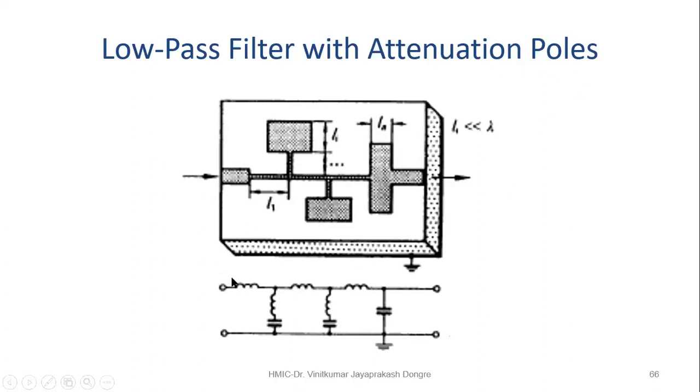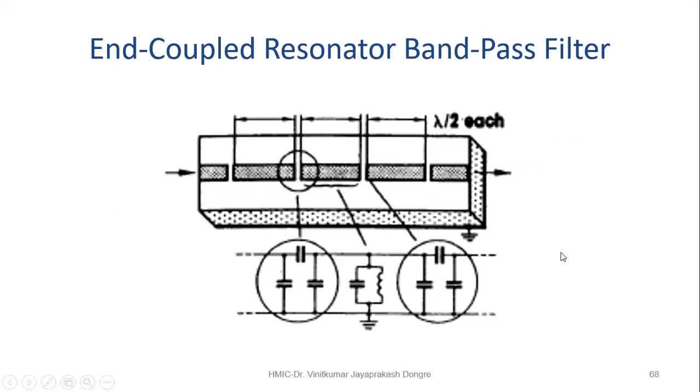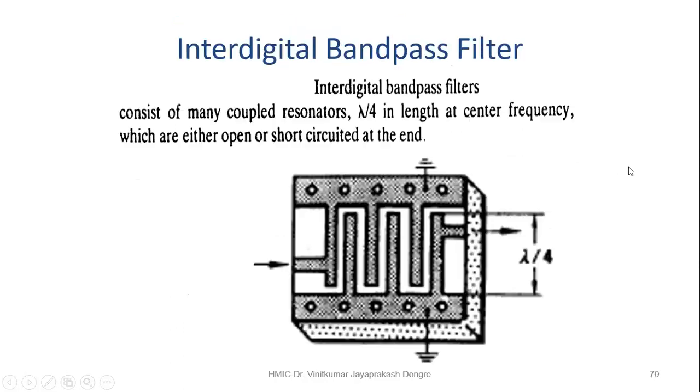Then a low pass filter with attenuation poles. This is a different structure, and then these are some of the band pass filters. This is an end coupled resonant band pass filter. If you want to pass this particular band, this is the band pass filter. These are the various applications; you have to simply understand them. This is again a band pass, the parallel coupled band pass filter. Then the interdigital band pass filter, which is one of the types.